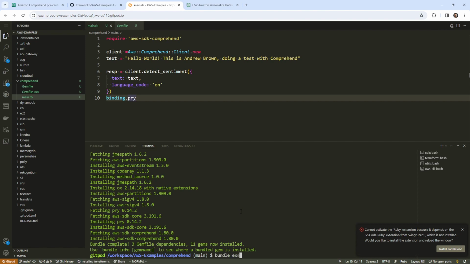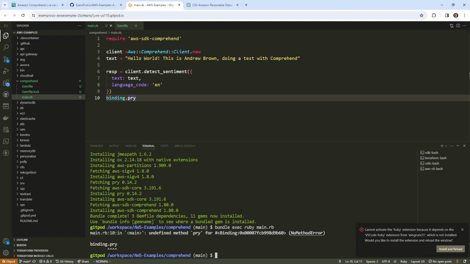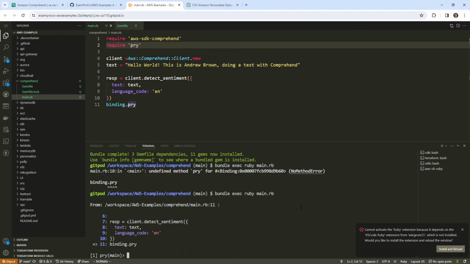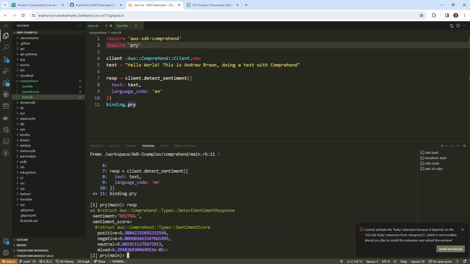So we'll go ahead and type in bundle exec ruby main.rb. And I have to require this at the top, or that's not going to work. And so we're getting sentiment back here, and it's showing that we have a neutral sentiment.